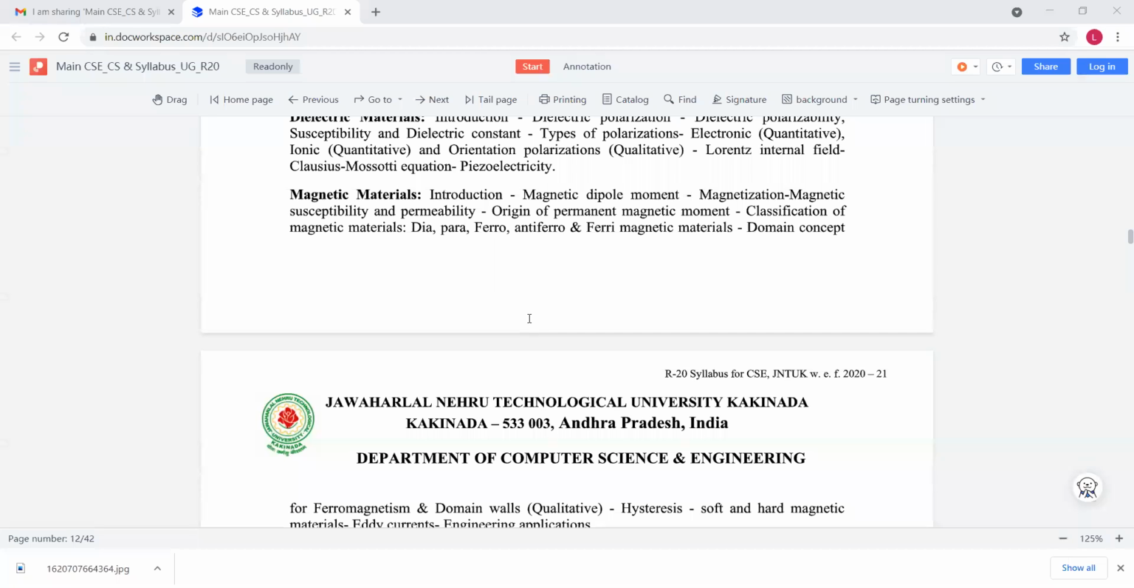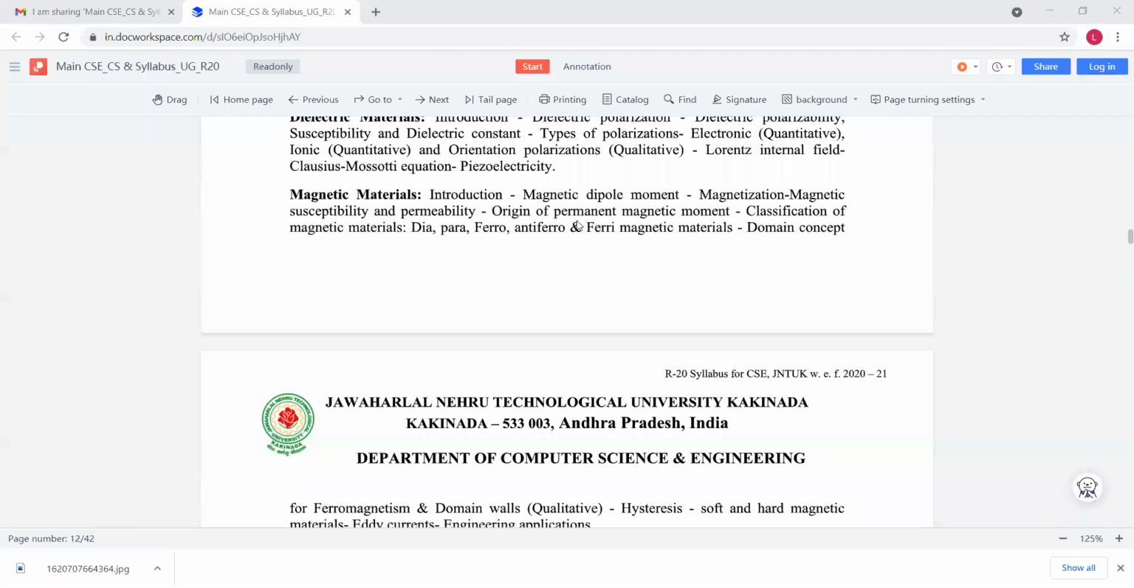And the next chapter is magnetic materials. Before we discuss the types of magnetic materials, we have to know some basic definitions. What is the magnetic dipole moment, magnetization, magnetic susceptibility, and permeability? Because whenever we discuss the classification of magnetic materials, it is completely based on these definitions. Based on variation of their susceptibility and permeability, the materials change. So that's why we have to know the definitions of susceptibility and permeability.